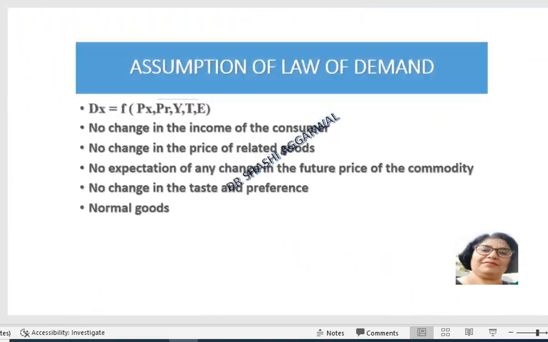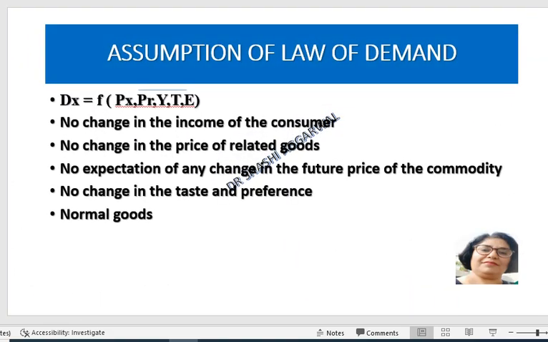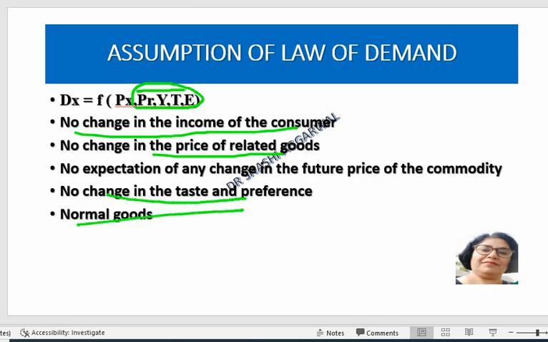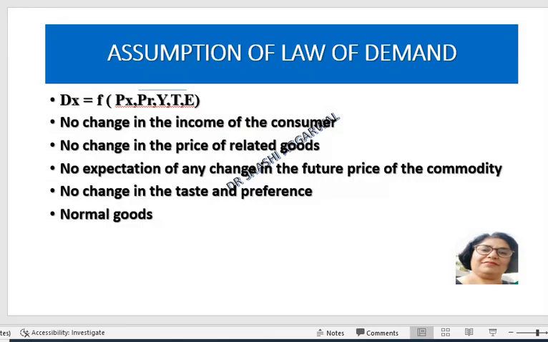So these are the assumptions of the law of demand. Demand is a function of price of X, price of that commodity, PR, that is the price of related goods, Y is the income, T is taste, A is the expectation. So there is a bar on these things: price of related goods, income, taste and expectation; they remain constant. So there should be no change in the income of the consumer, no change in the price of related goods, substitute goods, complementary goods. There is no expectation of any rise or fall in the price in the future. There is no change in the taste and preferences, and the goods are normal goods.